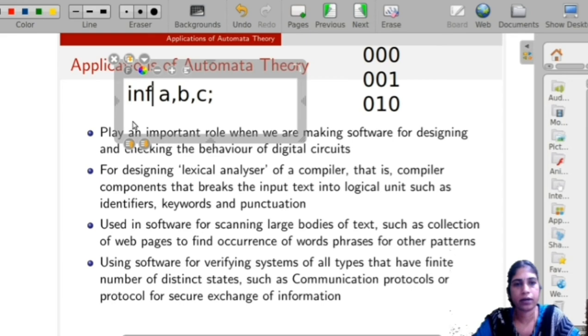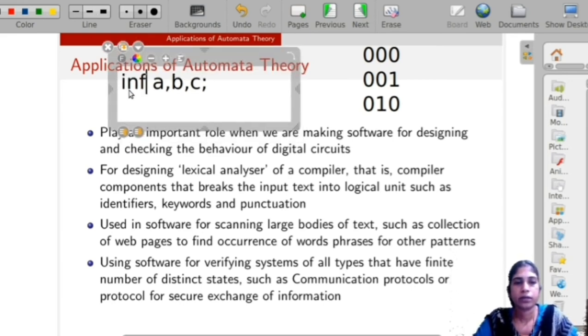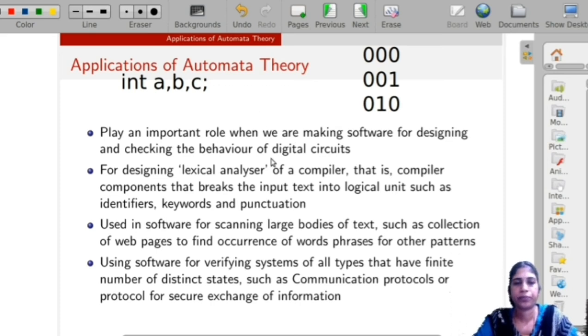The automata checks whether the spelling is correct, that means I followed by N followed by T. Then only it gives the output that it is a correct keyword. Otherwise that model outputs that it is an incorrect word. That is the second application of the automata, designing the lexical analyzer.